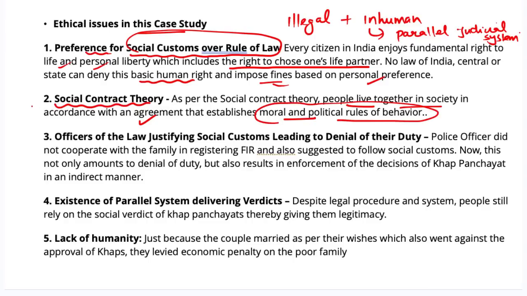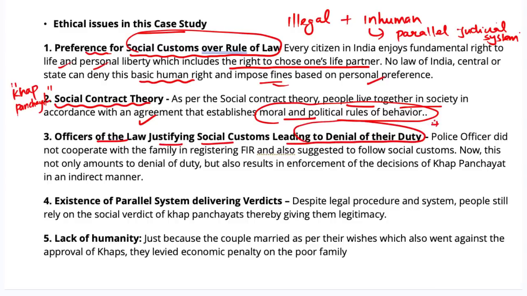However, this does not allow any organization, for example the kangaroo court, or if we take the example of Khap Panchayats, to enforce their customs or practices which is against the will of the people or violates the tenets of fundamental rights. The third ethical issue that can be highlighted here is that officers of the law justifying social custom leads to denial of their duty.